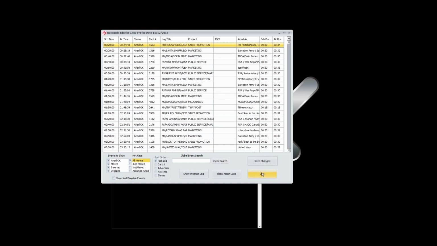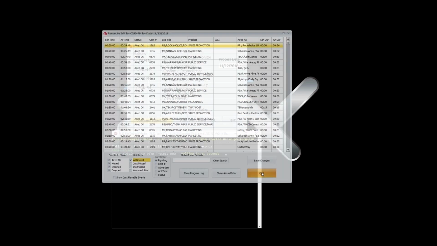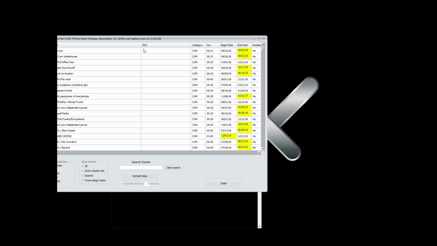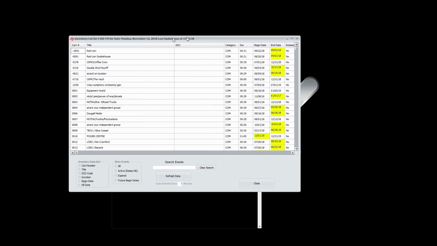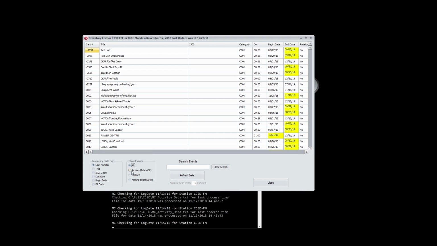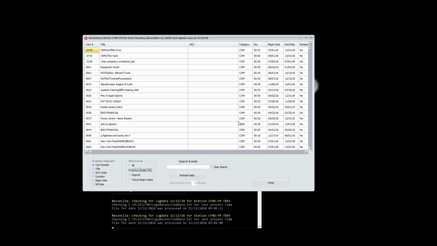Now let's move to a section where I've had several requests from continuity folks who need to know what's in the automation system on an ongoing basis. They need to know, to be able to search it, find out what's currently available, what is out of date, etc., etc. So we're now going to view the automation inventory. This is where we dip into your automation system and we now find all the pertinent events to the station's commercial airings. And again, we can choose all or active dates.